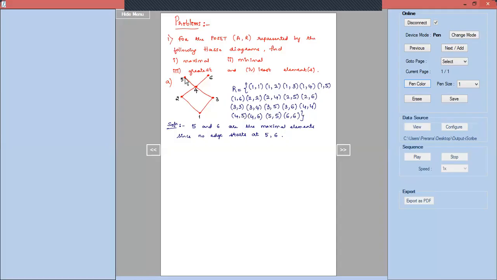So keeping this in mind, you observe that 5 is related to 5 only and 6 is related to 6 only.